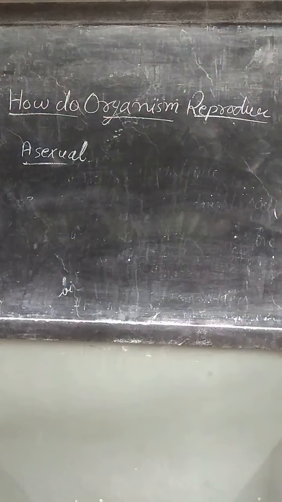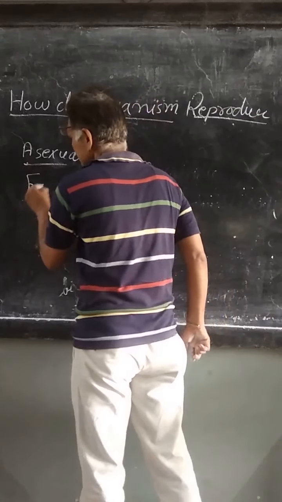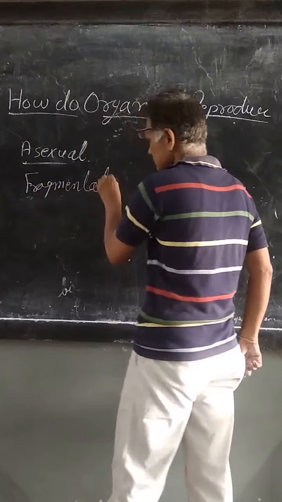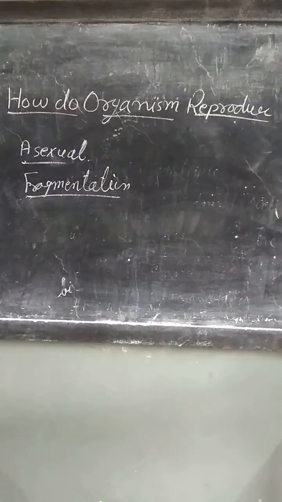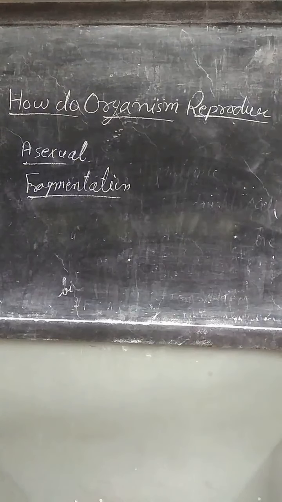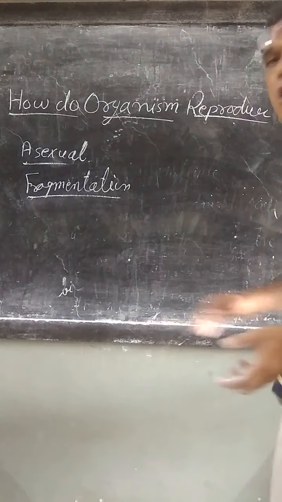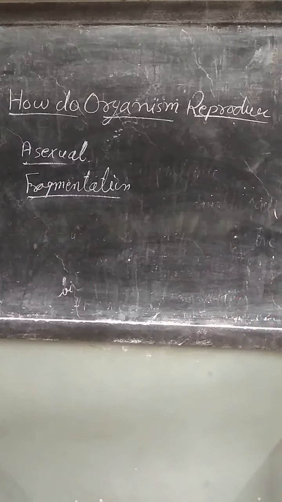Another type of asexual reproduction is fragmentation, in which the parent body breaks into two or more parts. Fragmentation normally occurs in multicellular filamentous organisms, whereas fission occurs in unicellular, single-celled organisms. So in fragmentation, the parent body breaks into two or more parts.